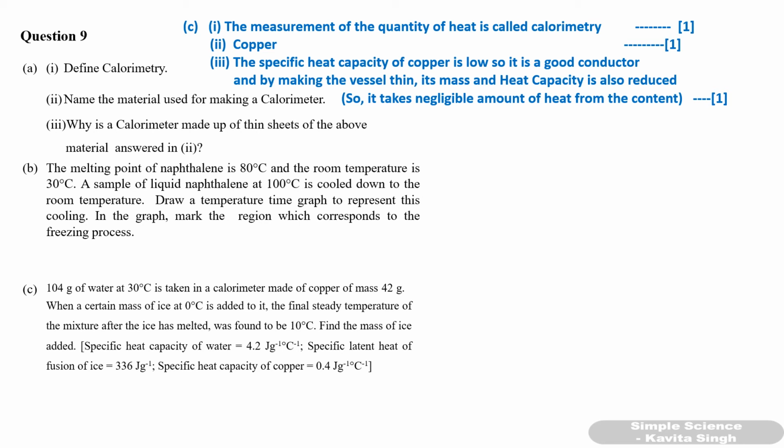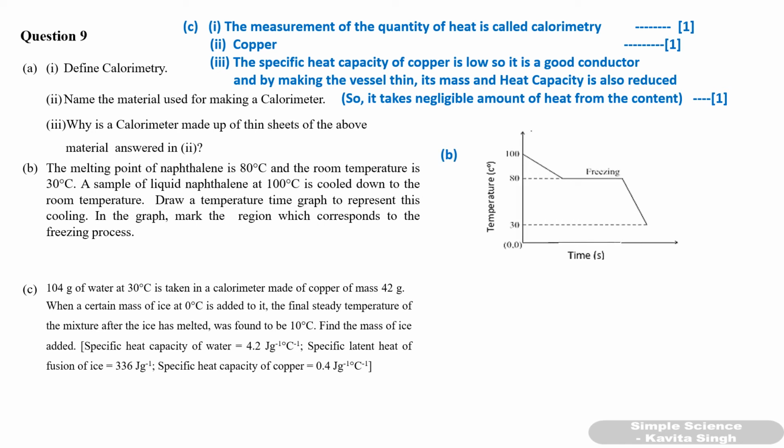Okay. Second part, the melting point of naphthalene is 80 degrees Celsius and the room temperature is 30 degrees Celsius. A sample of liquid naphthalene at 100 degrees Celsius is cooled down to the room temperature. Draw a temperature time graph to represent this cooling. In the graph, mark the region which corresponds to the freezing process. I think the cooling curve of naphthalene is not there in this year's syllabus, but in 2019 it was there. So I will give you the graph.